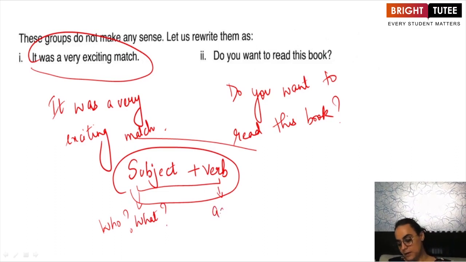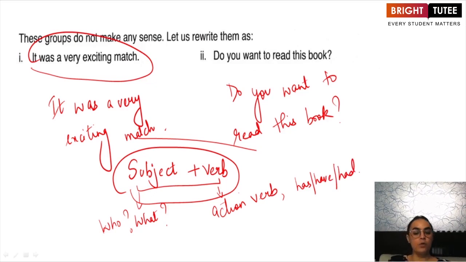A verb can be an action verb. It can even be a word that shows possession of something, such as has, have, or had. Or a verb can even be an auxiliary verb such as is, am, are, was, were, do, does, did, and so on and so forth. So a subject followed by a verb is the most important component of any sentence.